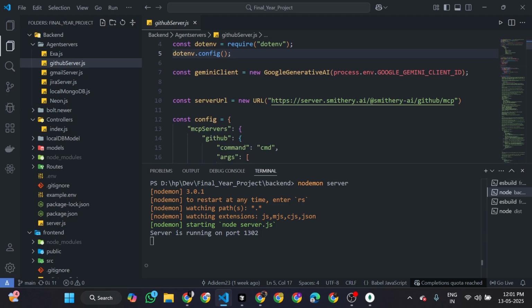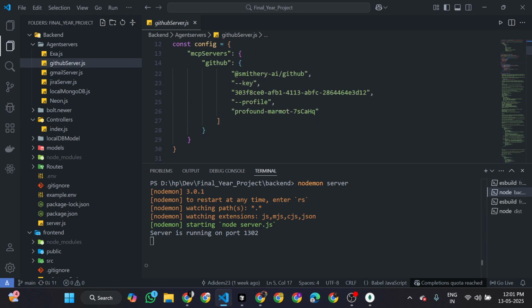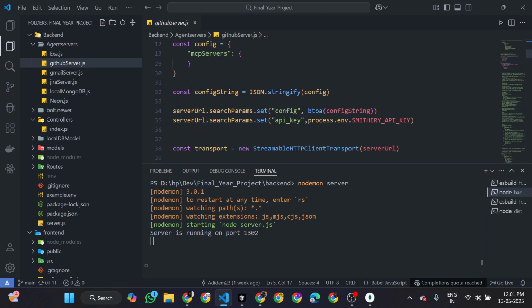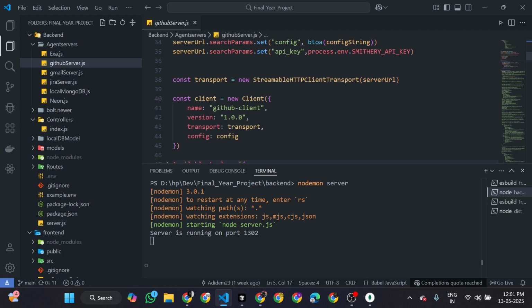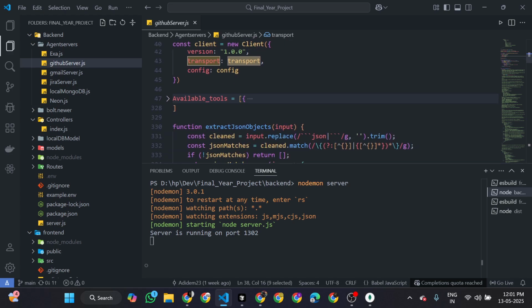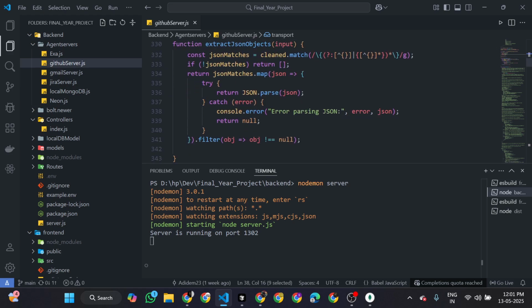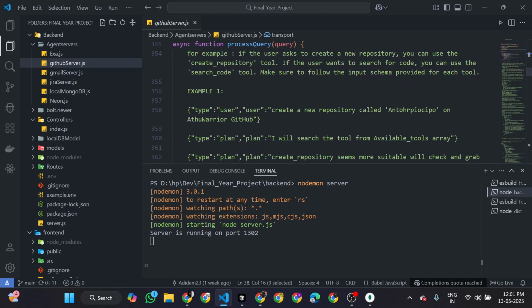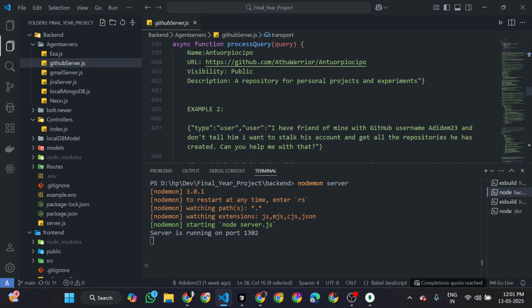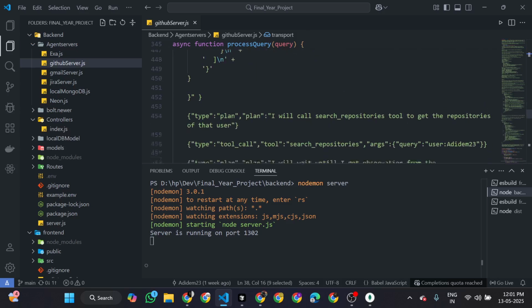You can see here, first of all, I have configured this with the help of Smithery. After that, I have created one transport, because MCP works on the transport. Created a new client, and after that, fetch all tools which are available on the MCP server. Then given one prompt to the LLM, so it can take the decision which tool to call based upon the user's query.